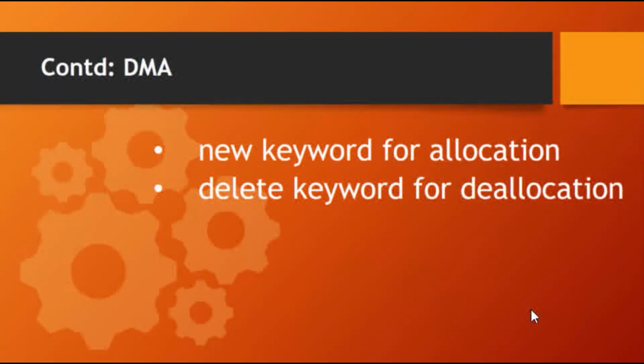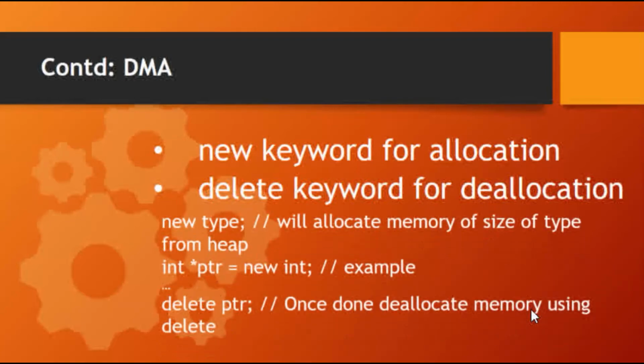Dynamic memory is allocated using operator new. New is followed by the data type specifier and, if a sequence of more than one element is required, the number of these within square brackets is written. It returns a pointer to the beginning of the new block of memory allocated. For example, this is the syntax.